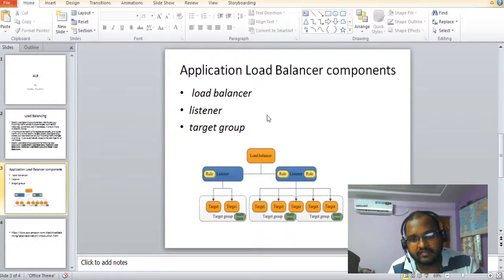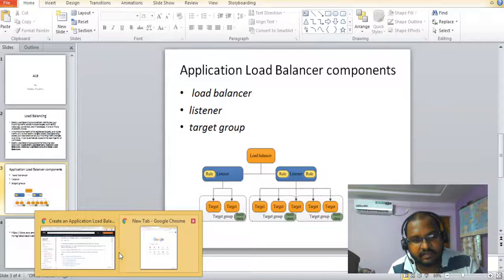The load balancer listens to the traffic from the user, and the listener consists of rules to decide which target group we need to send to, depending on path or header based routing. There are different types of routing. Basically, we can route via listener rules to a particular target group. So that is the Application Load Balancer architecture.